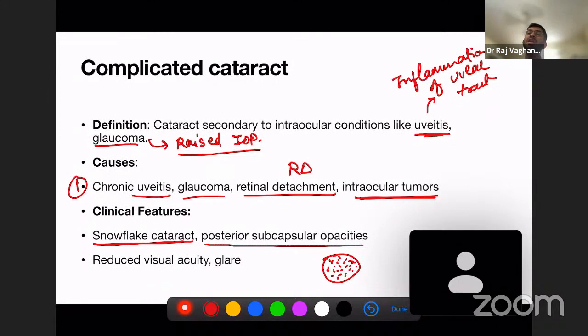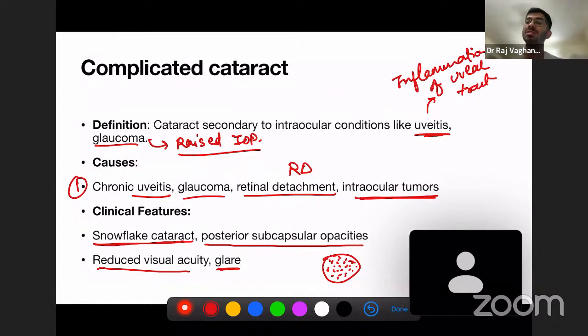So that will be snowflake cataract, and there can also be posterior subcapsular opacities, reduced visual acuity, and glare can be present. So these are the clinical features of complicated cataract. You will see snowflake cataract. You will see posterior subcapsular opacities.